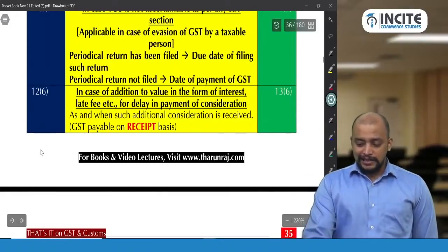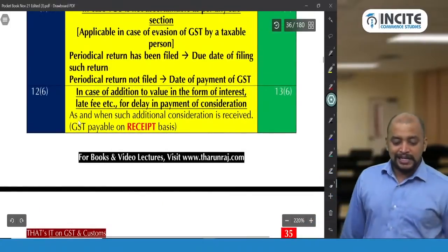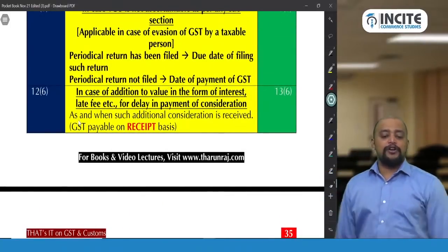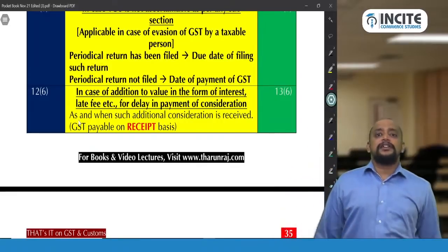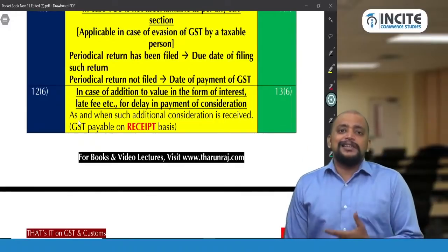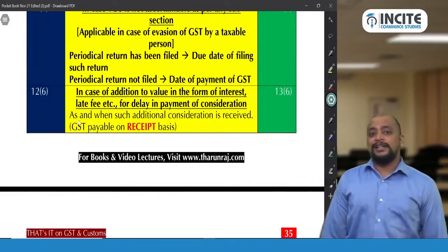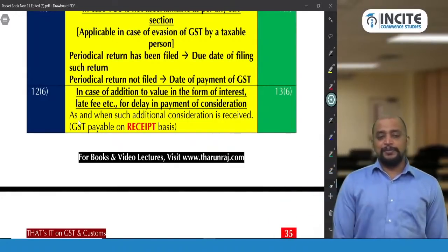And then section 13 subsection 6 and section 12 subsection 6. In case of addition to the value in the form of interest, late fee, penalty, etc. for delay in receipt of consideration, this point I already told you in value of supply: we need to pay GST on receipt basis. We need to pay GST on receipt basis, okay?